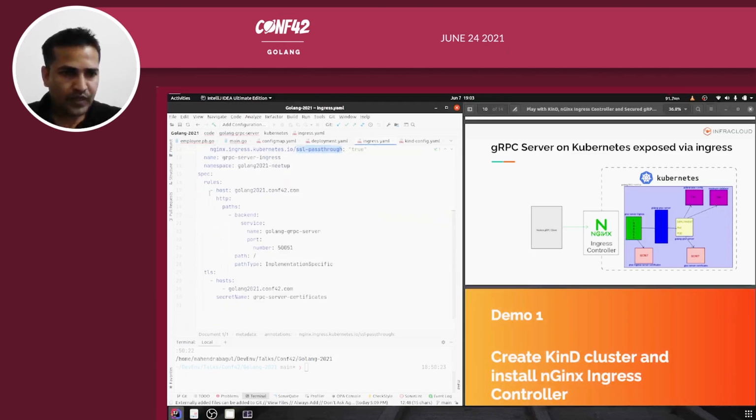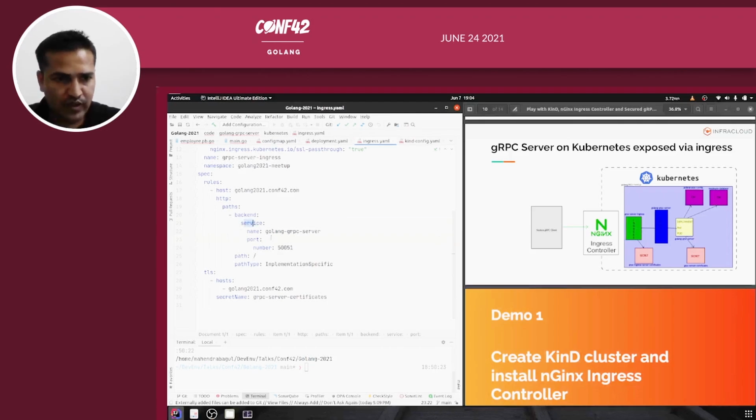And here in the rules part, you have golang2021.conf42, which is like an /etc/hosts entry, and here in the service you can see golang-grpc-server. So this service I am specifying from the ingress. You can relate this to the diagram here: I have opened the ingress YAML configuration here, and this ingress is referring to the service, right?